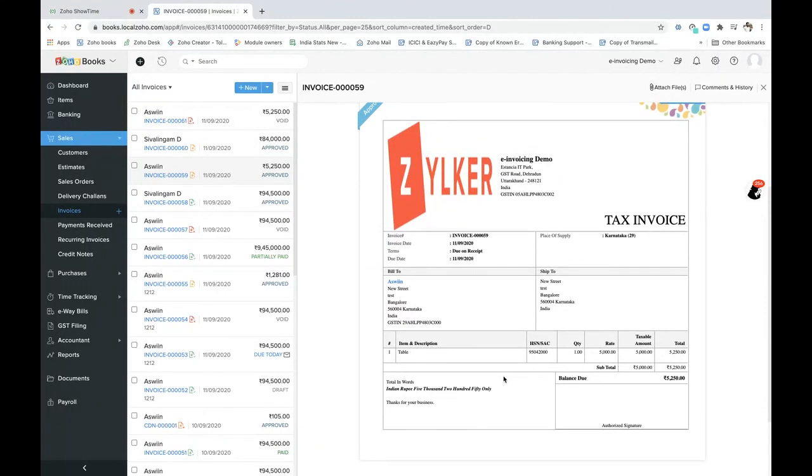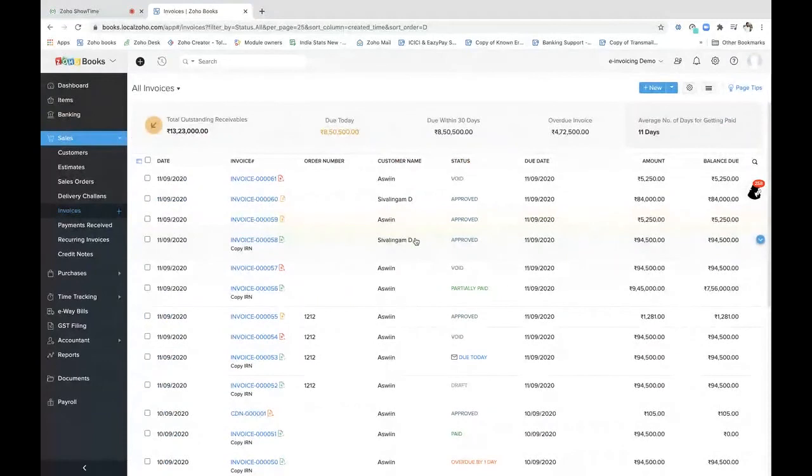Okay, so now let's say you have generated this IRN number, but now you want to generate an e-waybill. How is that going to be done? Within this e-waybills module, we'd be bringing up an option where you can just enter your IRN number and create an e-waybill. You don't have to put in the invoice number and all these things. Just put in your IRN number and your e-waybill would be generated, and it is going to be associated with your invoice.